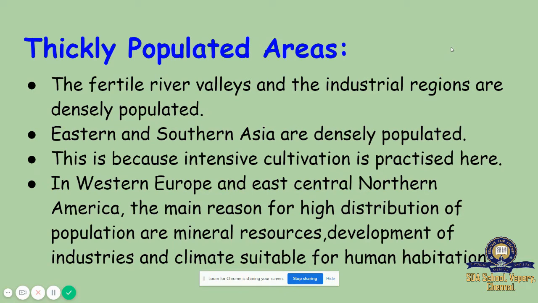Thickly populated areas: the fertile river valleys and the industrial regions are densely populated.